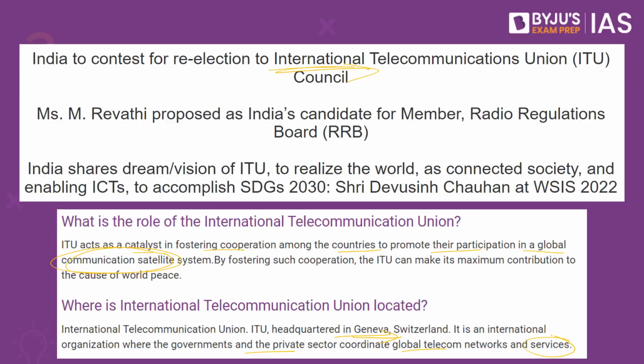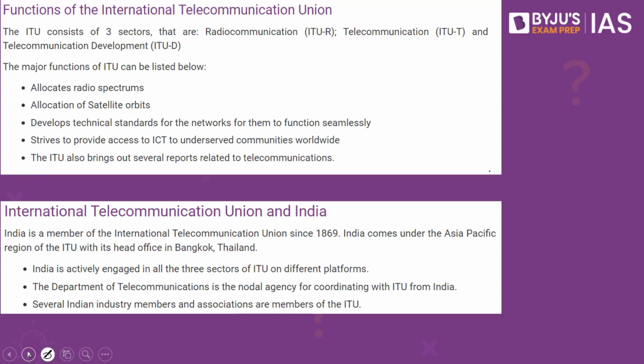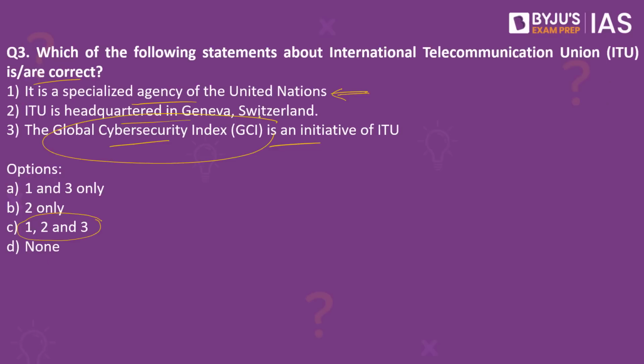So what are the functions of the International Telecommunication Union? This can be broadly categorized into three sectors. Which are these three sectors? One is radio communication, telecommunication and telecommunication development. So the functions include allocation of the radio spectrum, allocation of the satellite orbit, developing technical standards for the networks for them to function seamlessly, and striving to provide access to ICT to underserved communities worldwide. The ITU also brings out several reports related to telecommunication, and one of the reports that it brings out happens to be the Global Cybersecurity Index report, where it speaks about how cybersecurity is present in that particular country.